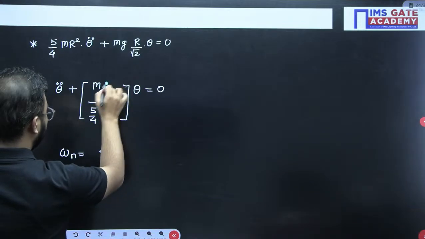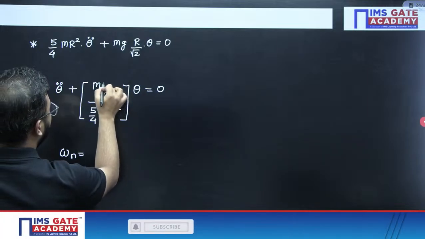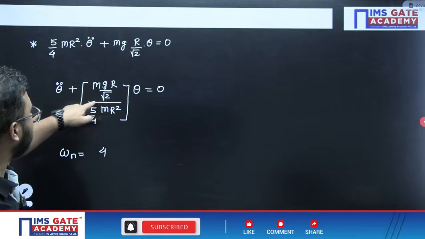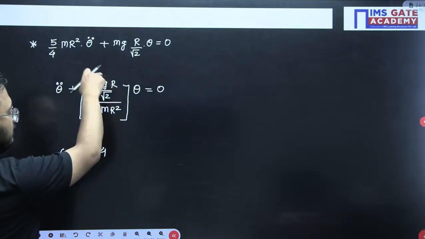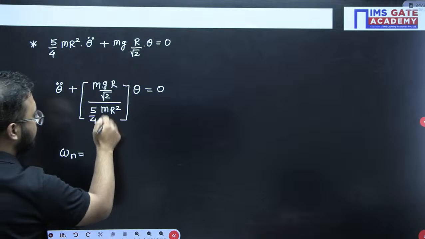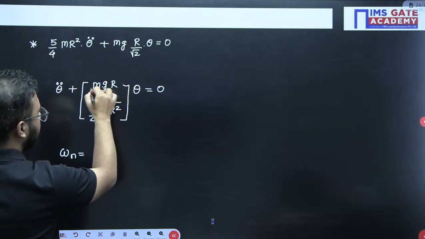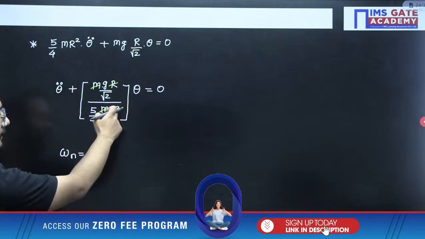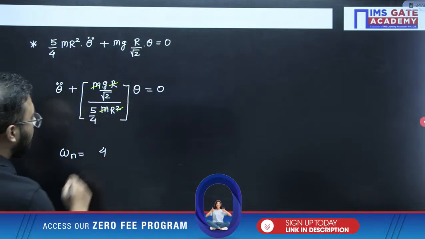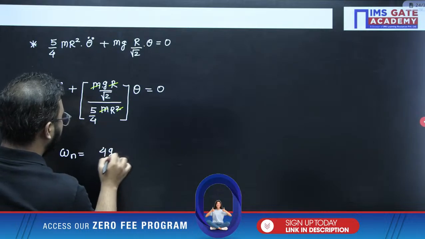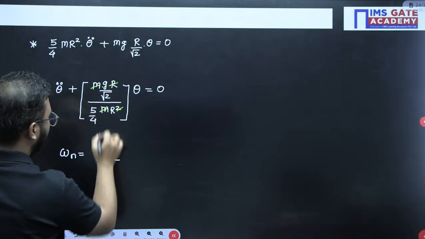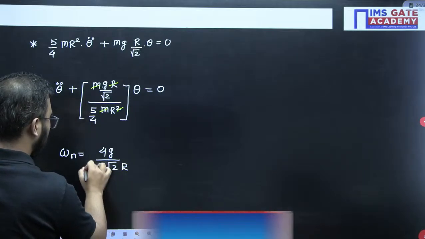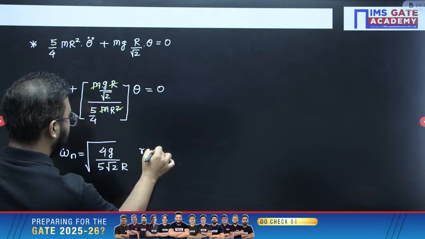We have not kept the g value, g into r, because mg into R by root 2 is there, right? So 4 goes to the numerator, this m and m will get cancelled out, this R will get cancelled out, and instead of power 2 it would become 1. So it would be 4 into g divided by 5 into root 2 into R. That is the omega n answer, first of all.